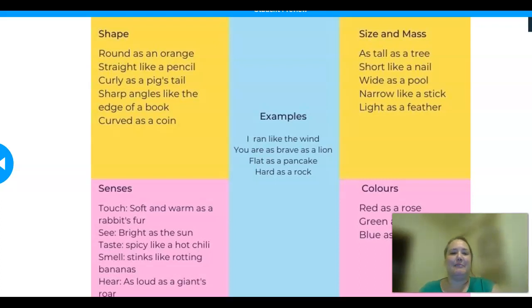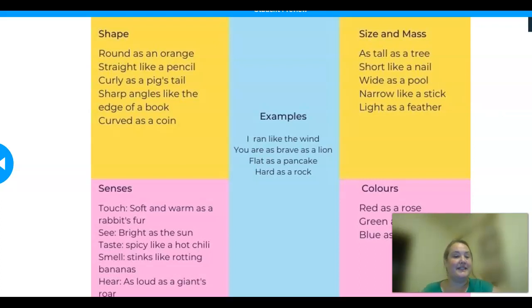There are some other examples like I ran like the wind, you're as brave as a lion, flat as a pancake, hard as a rock. You might compare size and mass, so that would be as tall as a tree, as short as a nail, as wide as a pool, as narrow as a stick, light as a feather.